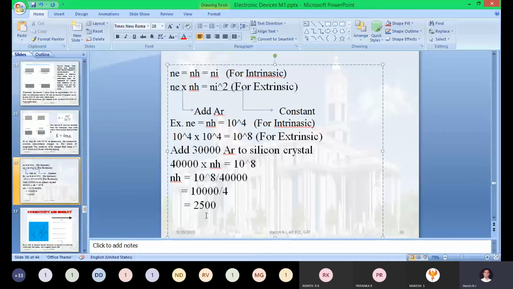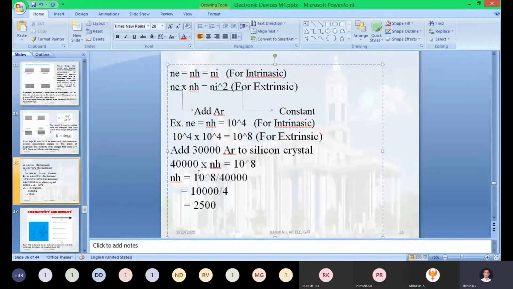So out of 40,000 electrons, 2,500 are holes. Comparing these two values, 40,000 is huge compared to 2,500. Hence you can easily conclude that in an N-type semiconducting material, the majority are electrons and the minority are holes.